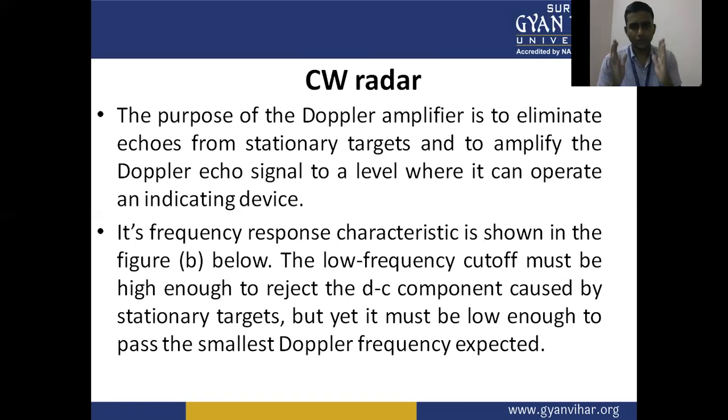The low frequency cutoff must be high enough to reject the DC component caused by the stationary target, but yet it must be low enough to pass the smallest Doppler frequency expected.